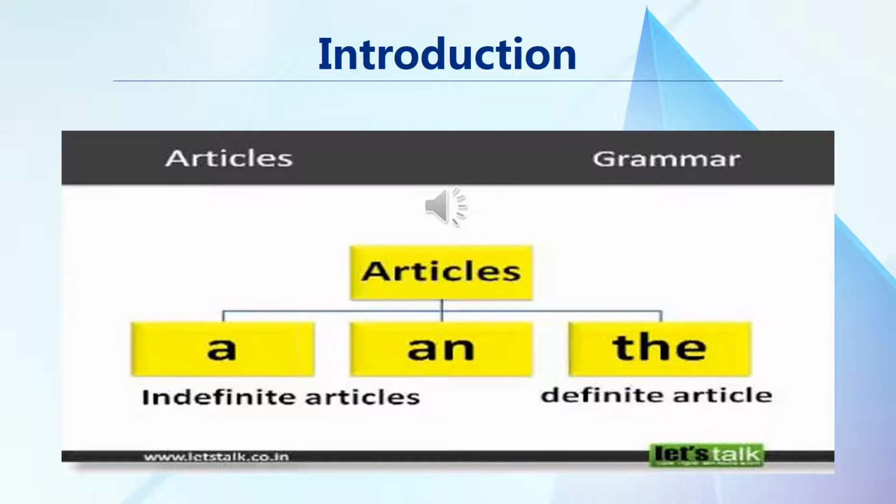Indefinite articles are a and an, and definite article is the. Why do we call them indefinite? Because indefinite articles we can use in front of any general thing, but definite article we use only in front of specific or special things, which we will study in detail in the coming slides.